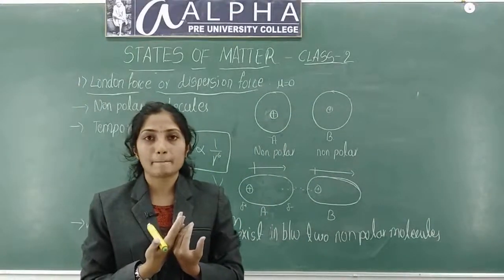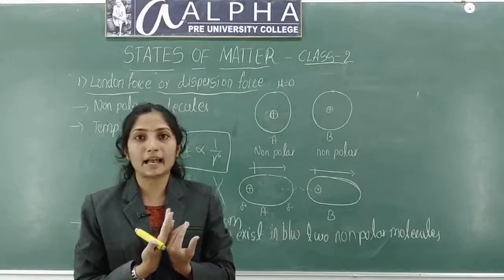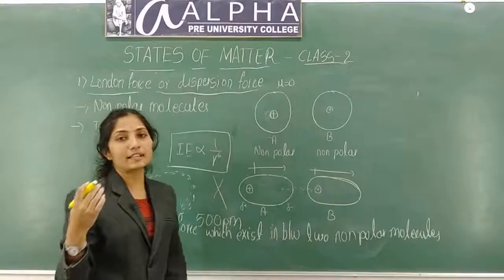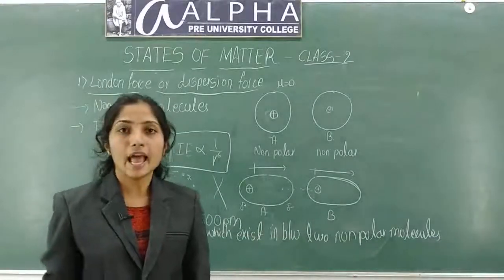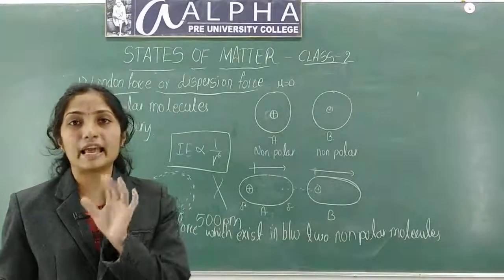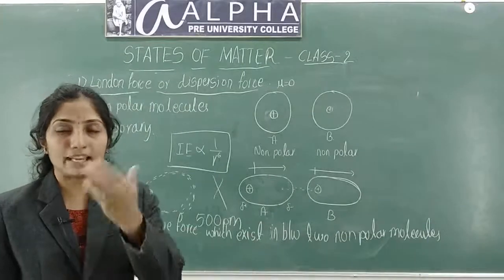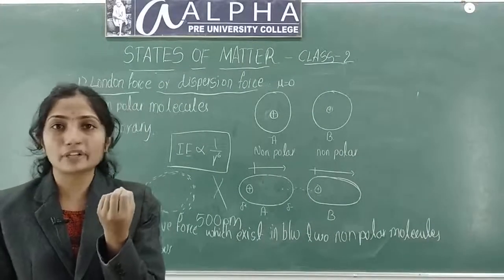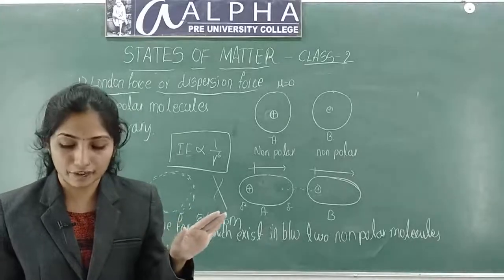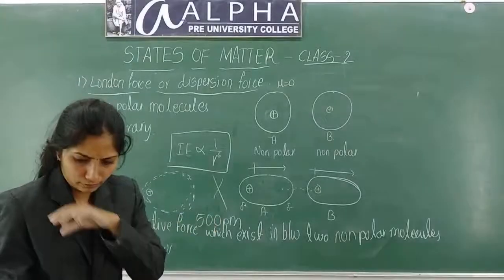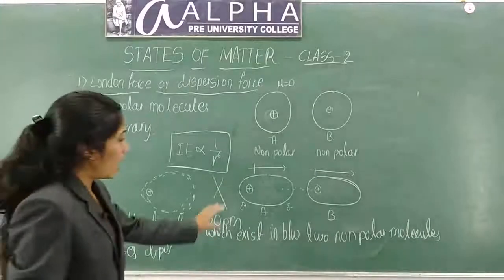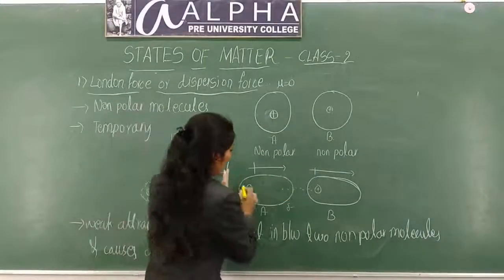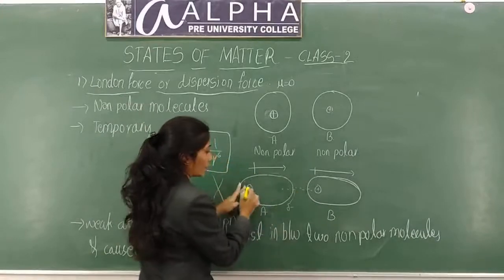Positive charge comes to one side, negative charge goes to the other side. For example, if I apply an electric field, the electrons want protons, not electrons. They will push the electrons away from it. So there will be induction of dipole, charge separation.